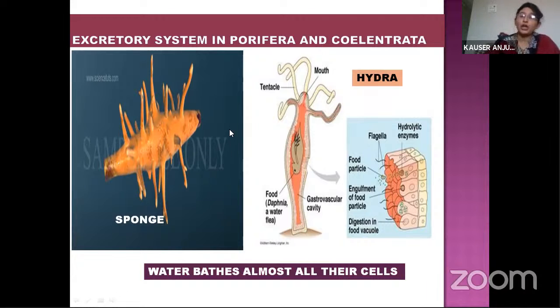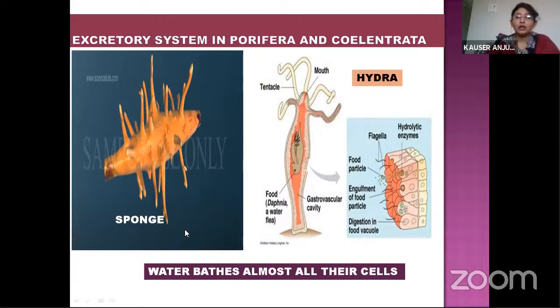You have come across this sponge in the 8th standard. And under Coelenterata, we can see the animal Hydra. In 8th standard, you have learned about the budding process, the reproduction process of Hydra, isn't it? These two phyla have a similar mechanism of excretion. They have the same excretory systems.